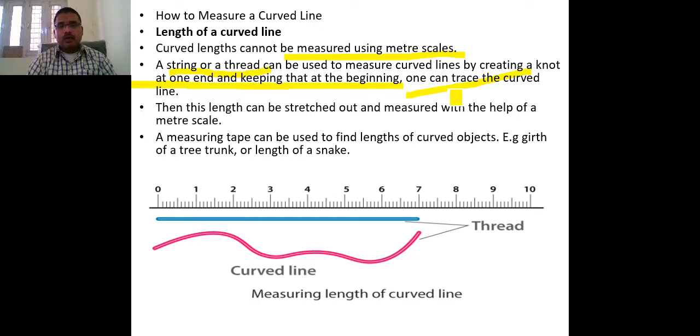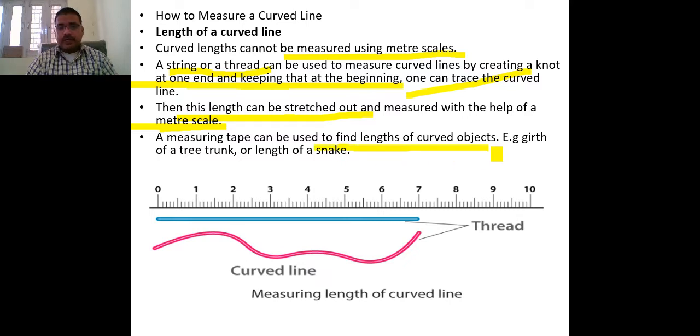Now the thread by which we have measured that curved line, we stretch out and measure with the help of a meter scale. By this, the length of the curved line can be found.